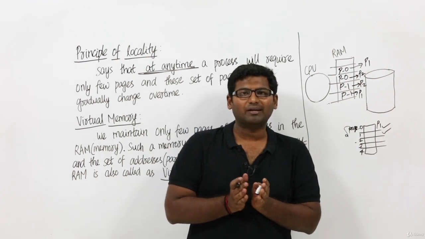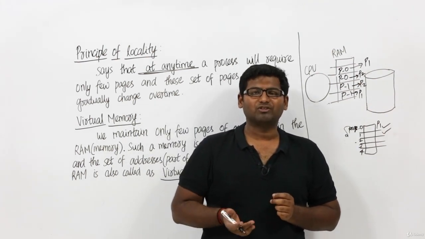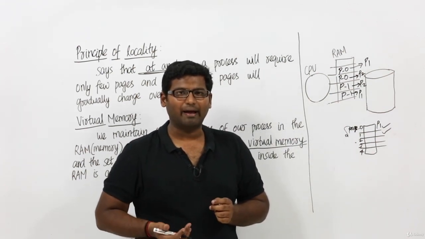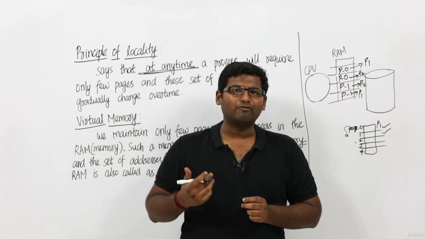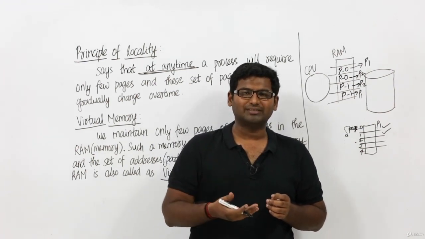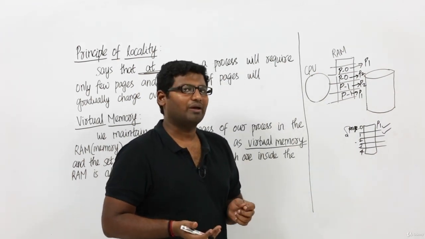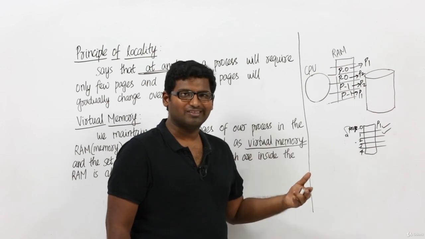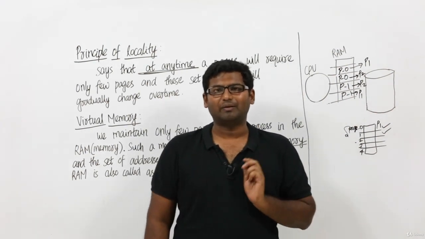So what I ultimately want to tell you is, we need to have the degree of multiprogramming, which means the number of processes inside the RAM, as high as possible, so that our CPU is left with more processes to pick from. By increasing the degree of multiprogramming, our CPU efficiency is going to increase. So this is the baseline: we need to increase the degree of multiprogramming.